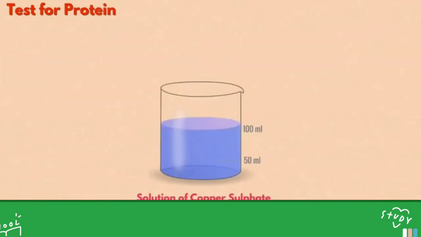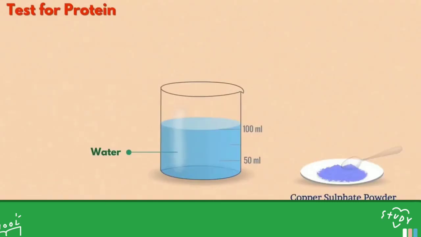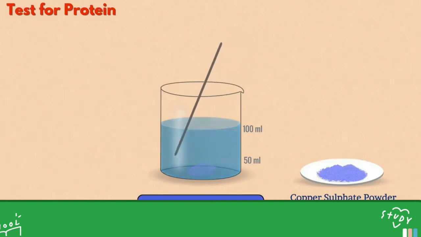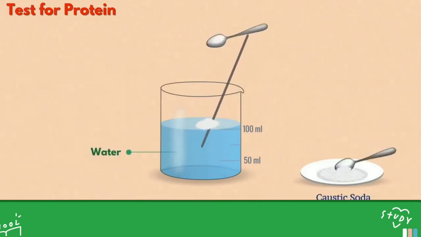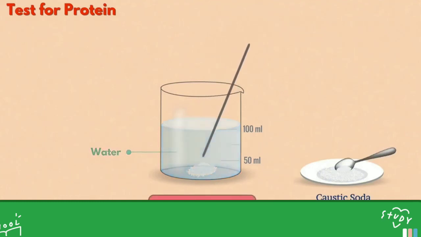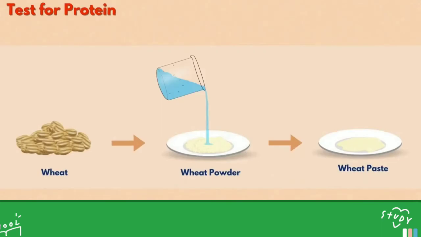Next is the test for protein. We have to take a solution of copper sulfate. By adding copper sulfate powder in the beaker of water, we can get the copper sulfate solution. Next, we will add caustic soda in water to get the caustic soda solution. Grind or mash some of the food item and put some of it in a clean test tube.